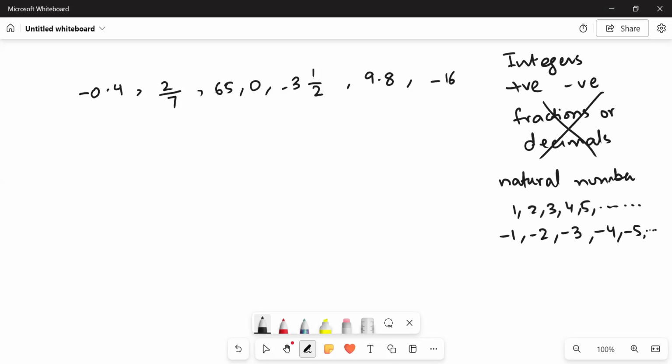Achha, just keep this in mind that all the integers are also numbers, okay? So for integers, we will just find out which of these are integers, either positive or negative. If we look at -0.4, it's a decimal. 2/7, it's a fraction. 65 is an integer. 0 is neither a positive nor negative integer or number. Okay, so just leave it. Then -3 whole 1/2, again, it's a fraction. 9.8 is a decimal. And then -16 is a negative number, so we can say it's an integer.